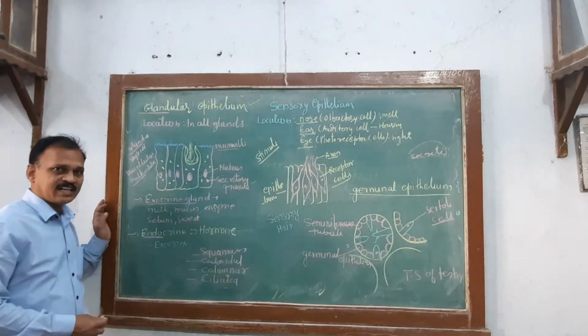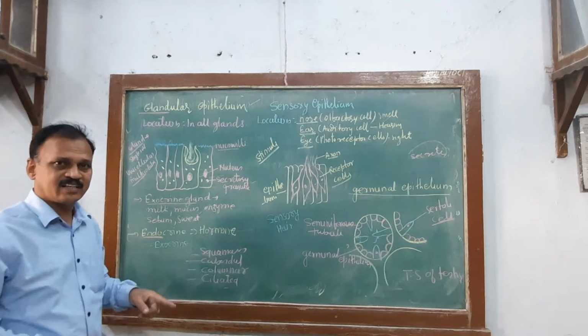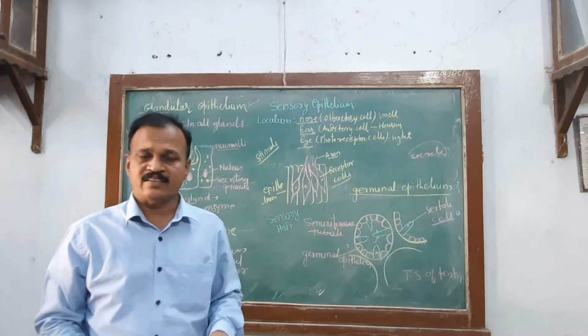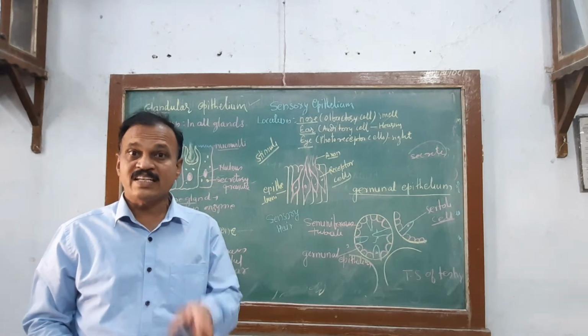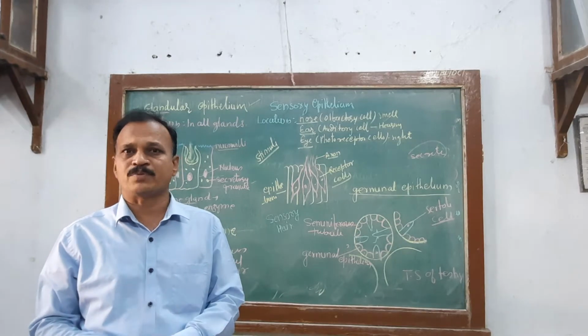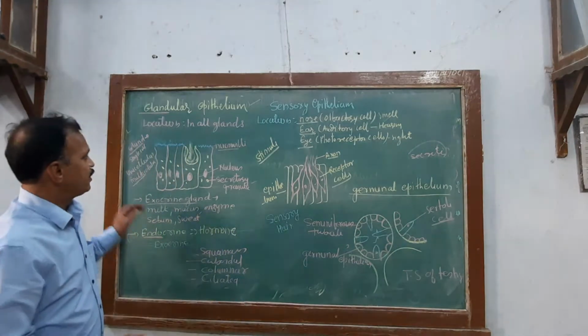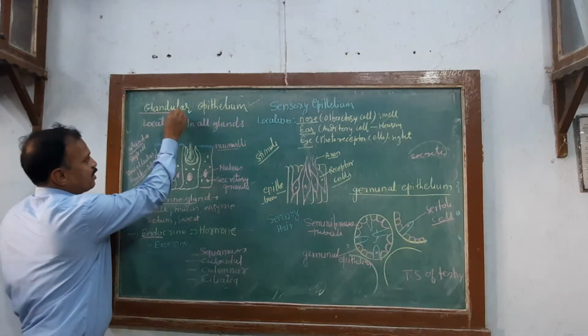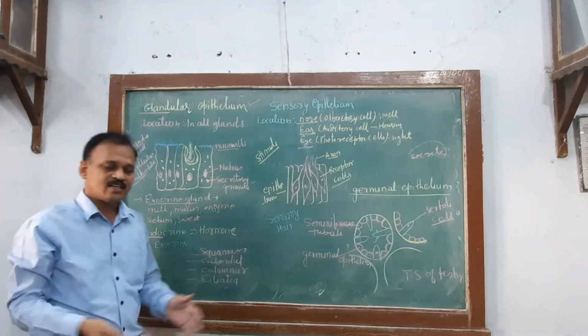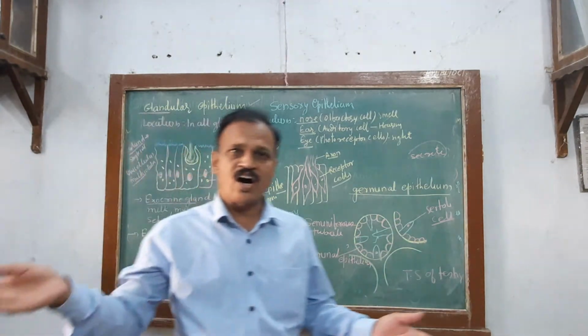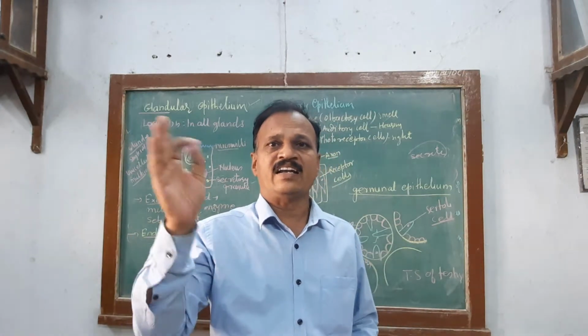For endocrine glands I have given the examples: thyroid gland, parathyroid gland, adrenal gland, pituitary gland, then pineal gland. So what you have to see is that glandular epithelium is located in almost all glands, either unicellular, multicellular, exocrine or endocrine gland.